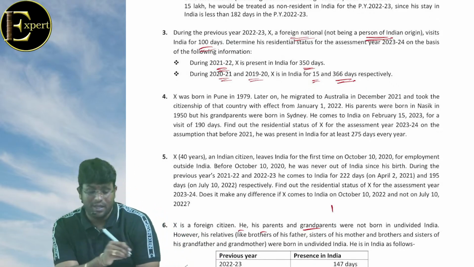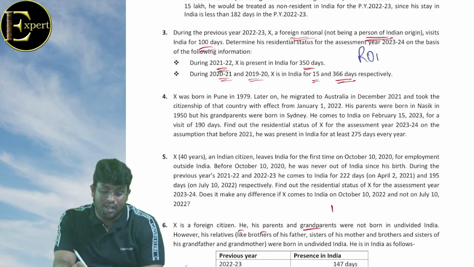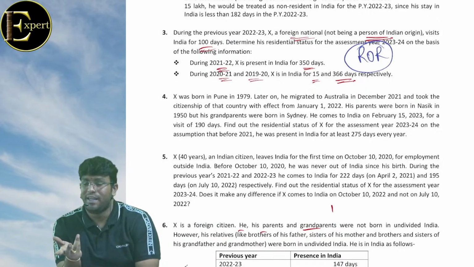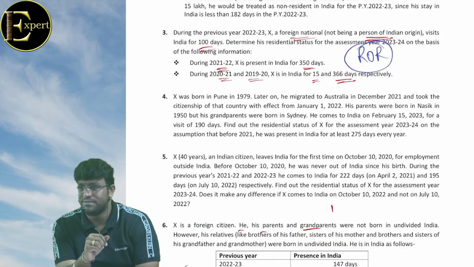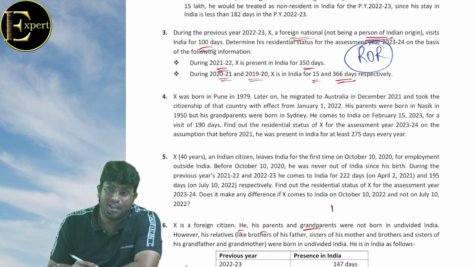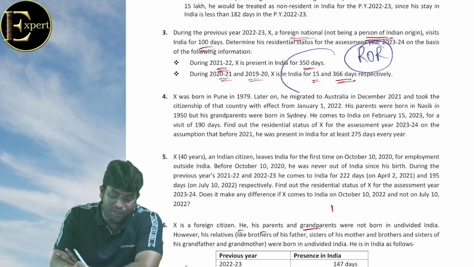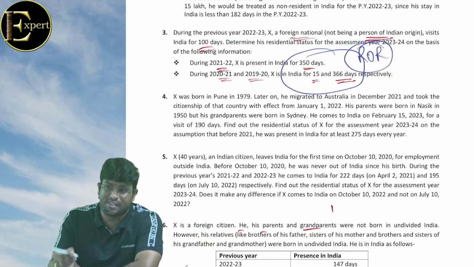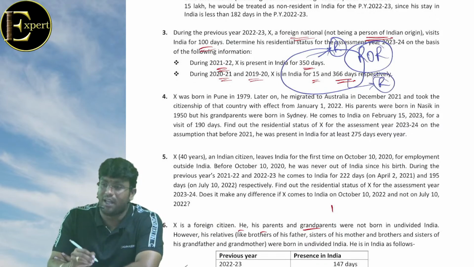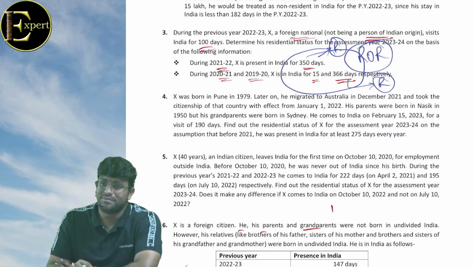Answer is ROR. Obviously, he can satisfy second basic condition 60 and 365. Additional में second वाला क्या है? 730. 350 plus 16 plus 366 हो गया 730. अगर 350 इधर है, ये साल में रेजिडेंट है, इधर ये साल में भी रेजिडेंट है, and 2 out of 10 is रेजिडेंट, 730 भी हो गया.